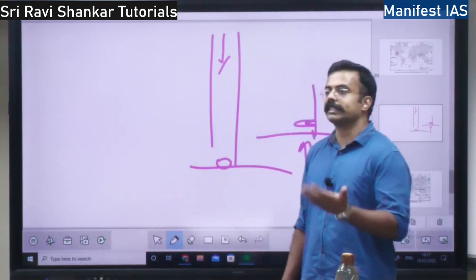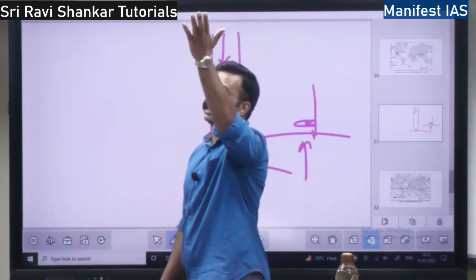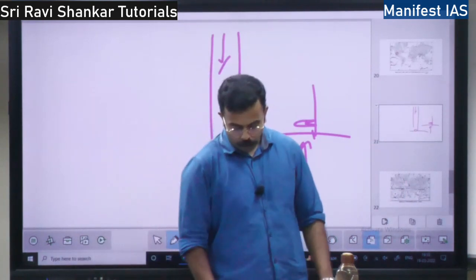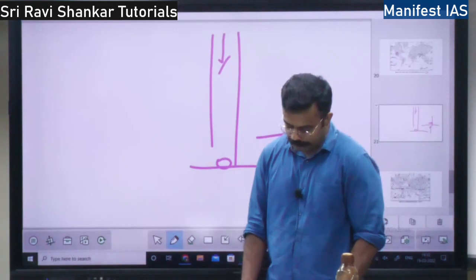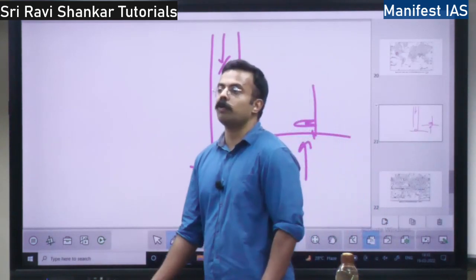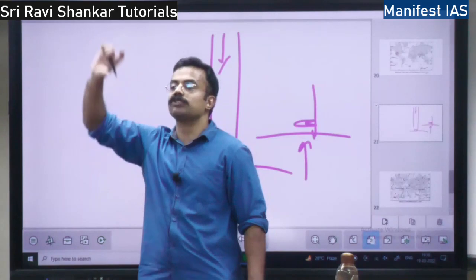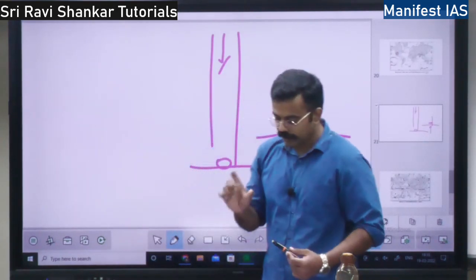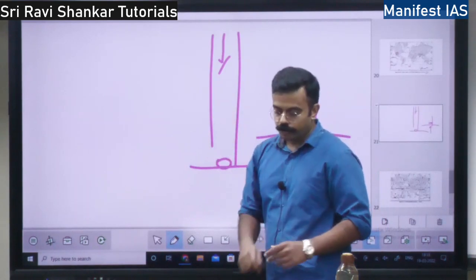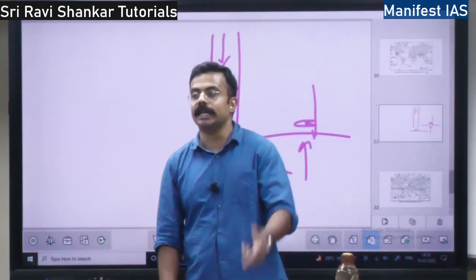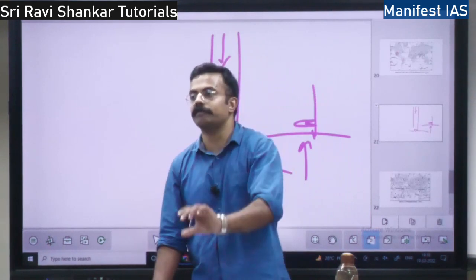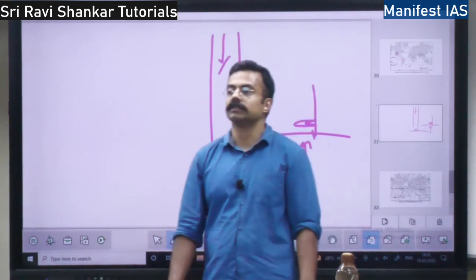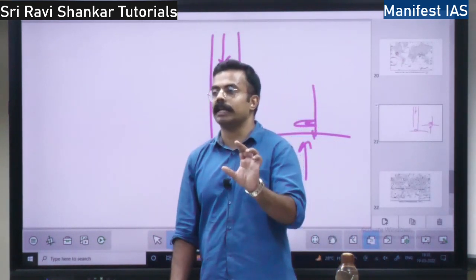So pressure also, just like temperature, decreases with height. As you move up, the pressure is going to decrease. What is the vertical variation of pressure? When we move upper, the pressure decreases. What is the fall? For every 10 meters, if we move 10 meters from below to above, there is 1 millibar decrease of pressure. 1 millibar for every 10 meters.